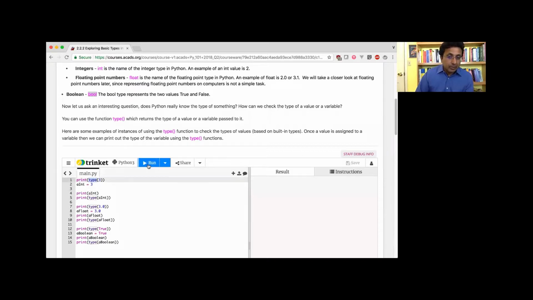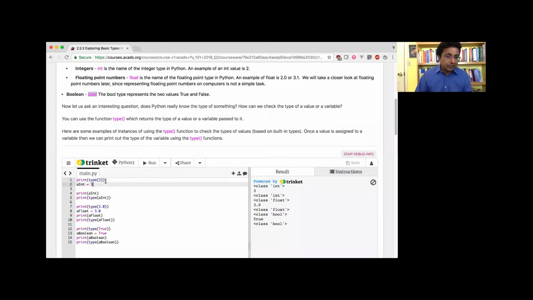run this code. You will see it prints out class int. That's the first line that gets printed out, right? And in the second line, I can print out the value. The value is 3, but the type is integer. I want to say that again one more time. Whenever I have a value, in this example the value is 3, but the class is integer. So of course I could have changed this value to 5, right? And if I ran it, then the value is 5, but the class is still integer, right?